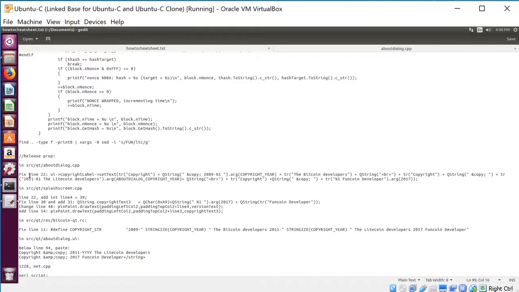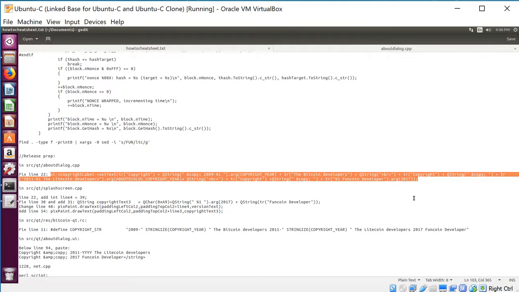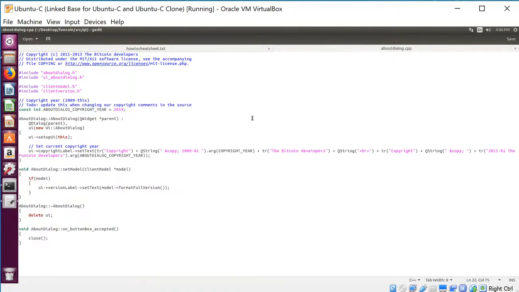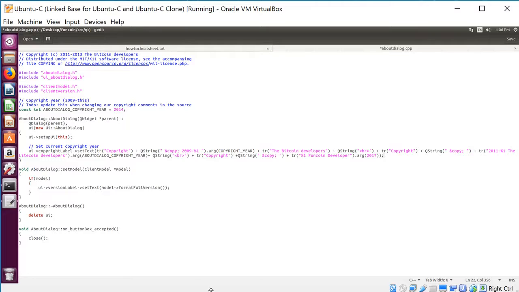So here we are. Copy. This is line 22, just making sure. And paste. And now you notice we added this at the end. Now, you're obviously going to put whatever you want to show up in the copyright notice here. For me, I'm just doing Funcoin Developer, and this is the year that you're specifying. I'm doing this at the tail end of 2017, so there's that, and that's it for this file. Save.